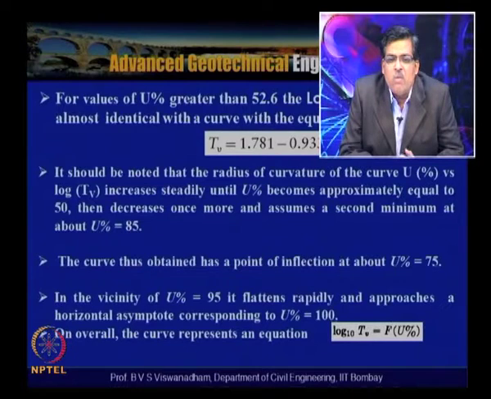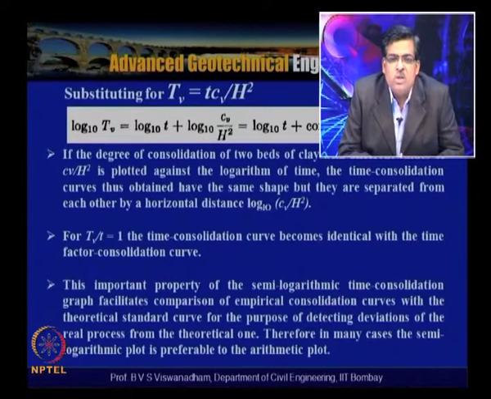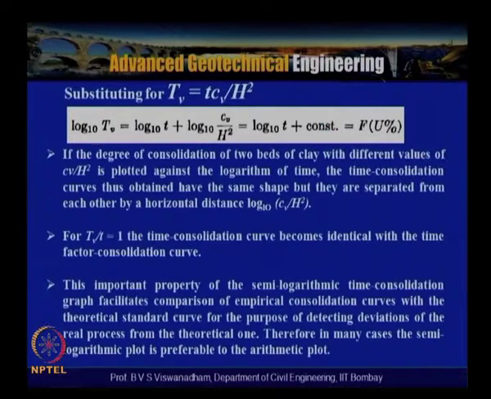So overall the curve represents an equation: log to the base 10 of Tv is a function of u percentage. Substituting Tv equal to t Cv by h square, we can write log Tv is equal to log to the base 10 of t Cv by h square.